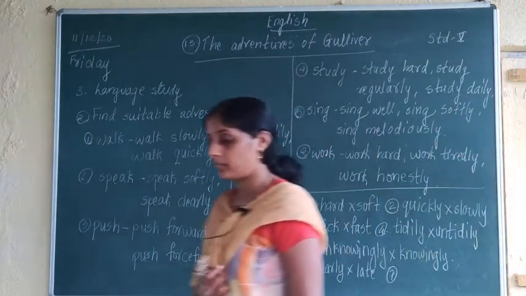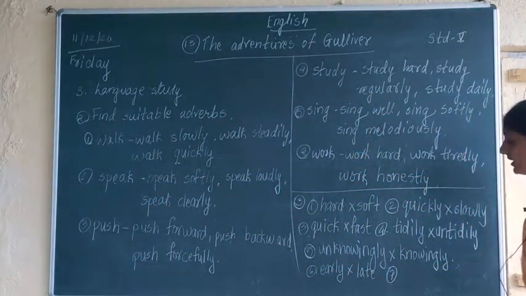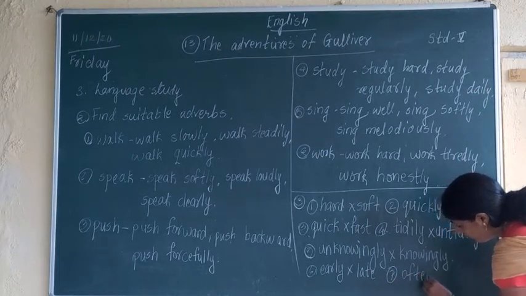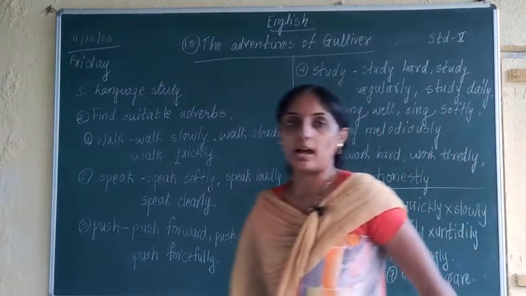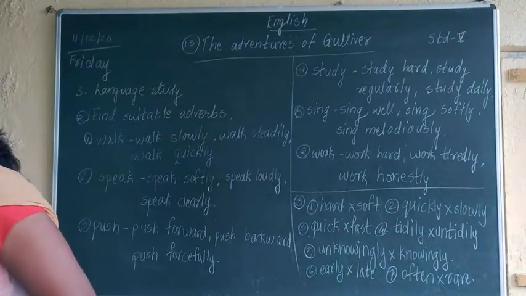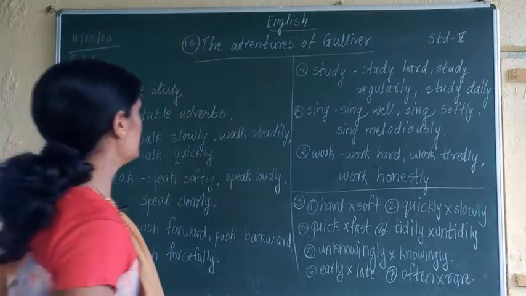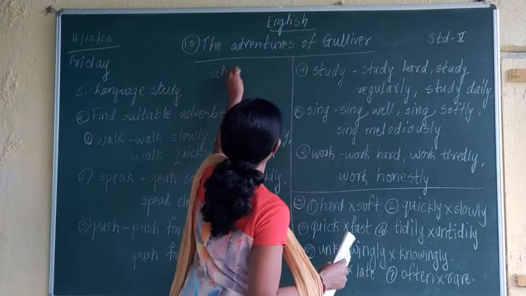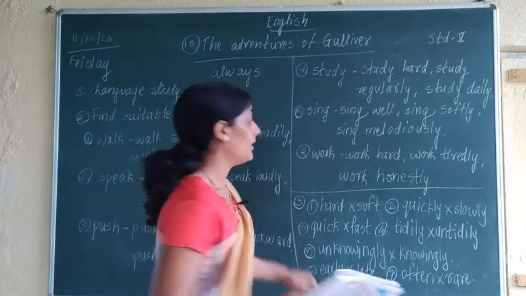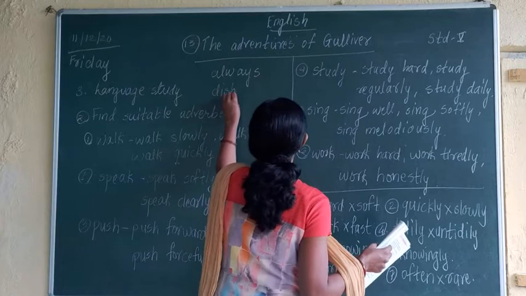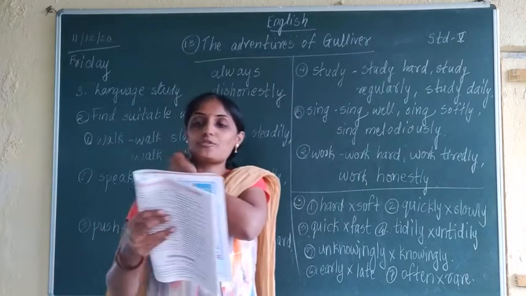Seventh one, often. The opposite of often is rare, R-A-R-E. After that is never, the opposite of never is always. What is the spelling of always? A-L-W-A-Y-S. The opposite of honestly is dishonestly. What is the spelling of dishonestly? D-I-S-H-O-N-E-S-T-L-Y.